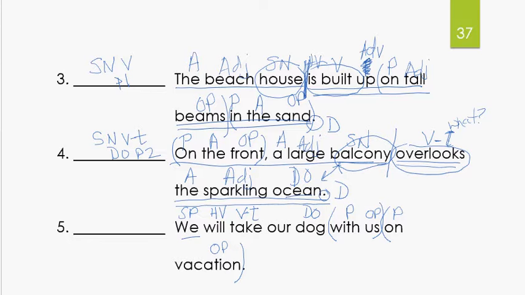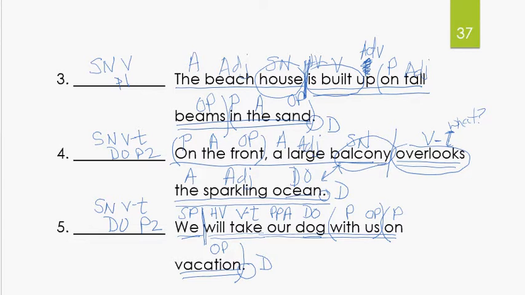Is we and dog the same thing? No, not the same thing. How about our? What would that be? Whose dog is it? Ours. Possessive pronoun, adjective. Let's do our sentence pattern. It's going to be a subject, noun, verb, transitive, direct object, pattern 2. Let's go to the end of the sentence, a period, statement, declarative. Go to the verb, and in this case we have a verb phrase, will take. So we're going to draw our line right in front of that and underline the complete subject once, the complete predicate twice, and you're done.